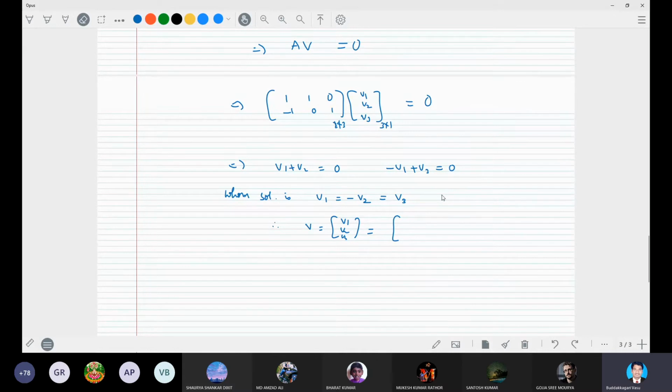If we keep V1 as arbitrary, then V2 will be minus V1, and V3 will be V1. Or we may write it as V1 into (1, minus 1, 1).